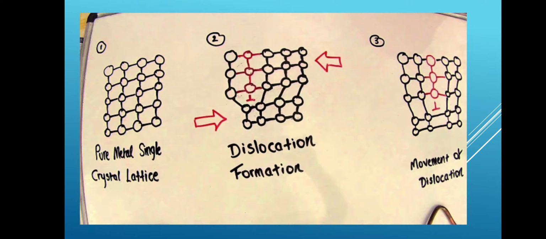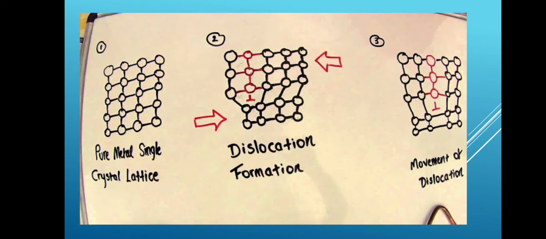Now shift to the second figure, and you see that dislocation formation has taken place. One of the columns is dislocated, and below that it has become narrow. Atomic dislocation and lattice deformation have taken place. Then the dislocation movement takes place. Just observe the third figure now. The red circles show that a dislocation has taken place and the dislocation has moved. This figure tells us the pure metal has this condition. Dislocation formation is shown, and the movement is also there.